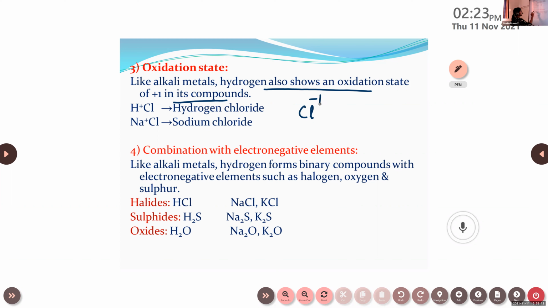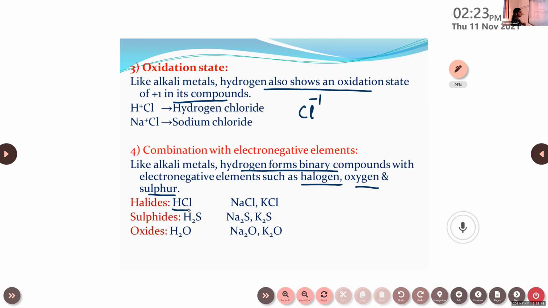Then the fourth one, they will combine with electronegative elements. Combination with electronegative elements: like alkali metals, hydrogen forms binary compounds with electronegative elements such as halogens, oxygen, sulfur, etc. With halogens, they form halides. Example is HCl. Similarly, alkali metals form halides, that is sodium chloride, potassium chloride, etc.